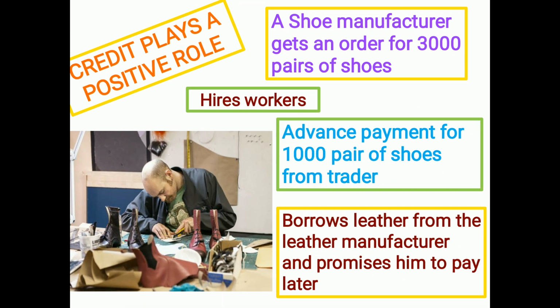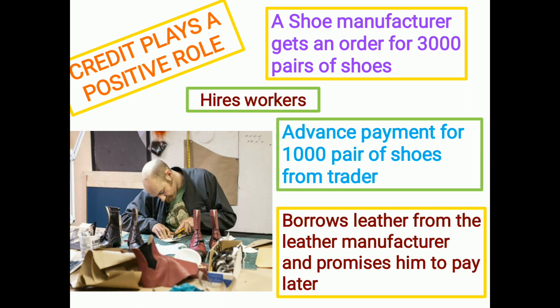In the case of credit playing a positive role, take for example a shoe manufacturer. He gets an order from a large trader in a town for 3,000 pairs of shoes.